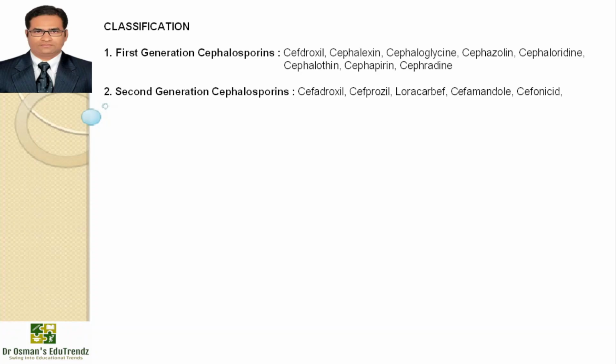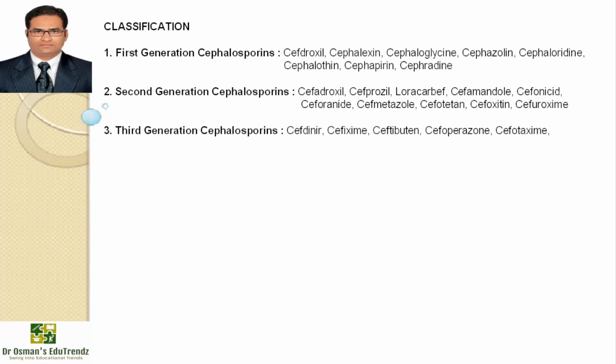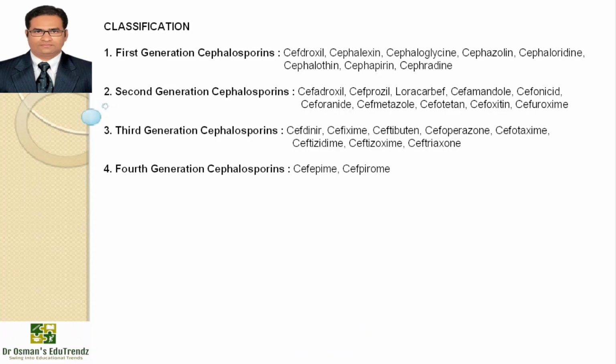The second generation cephalosporins are cefadroxil, cefprozil, loracarbef, cefamandole, cefonicid, ceforanide, cefmetazole, cefotetan, cefoxitin, cefuroxime. The third generation cephalosporins are cefdinir, cefixime, ceftibuten, cefoperazone, cefotaxime, ceftazidime, ceftizoxime, ceftriaxone. The fourth generation cephalosporins are cefepime, cefpirome.